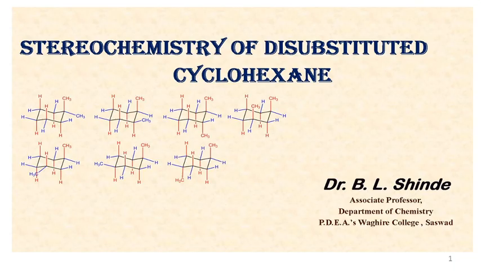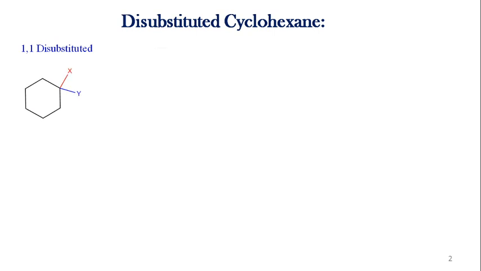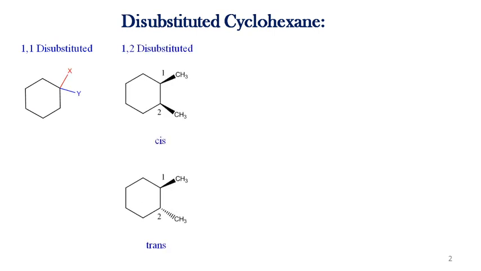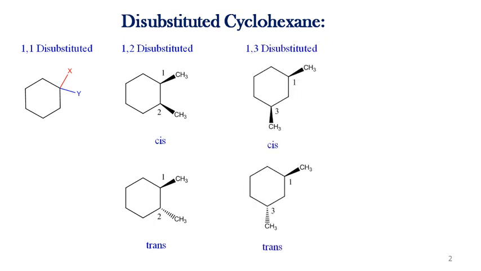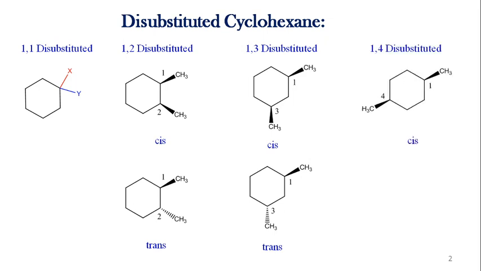Hello dear students, in the video stereochemistry of disubstituted cyclohexane, you learn about the disubstituted cyclohexanes: 1,1 disubstituted cyclohexane, 1,2 disubstituted cyclohexane cis and trans isomers, 1,3 disubstituted cyclohexane cis and trans isomers, and 1,4 disubstituted cyclohexane cis and trans isomers. In this, you learn about the conformational isomers, their optical activity, and their relative stability.